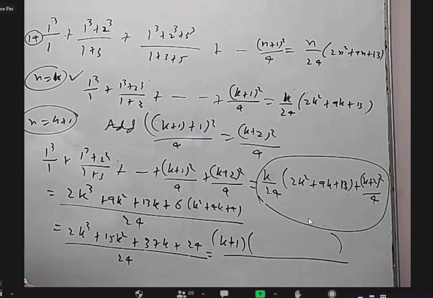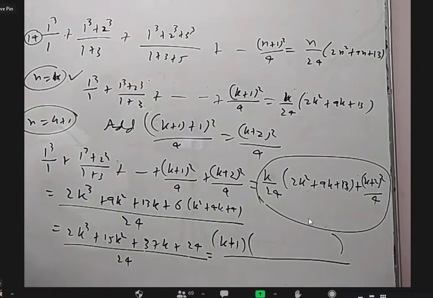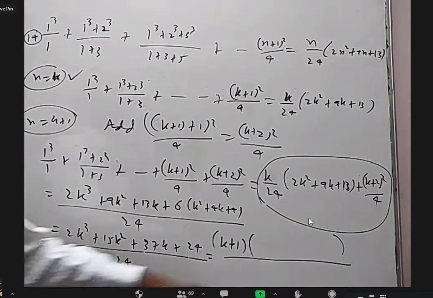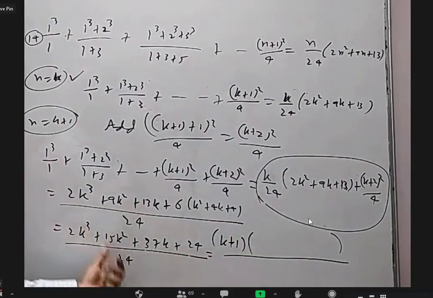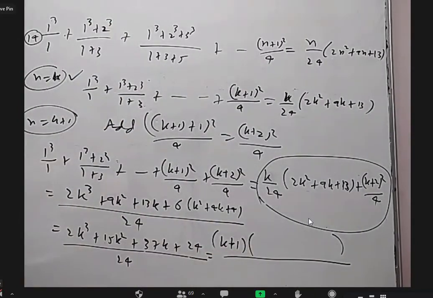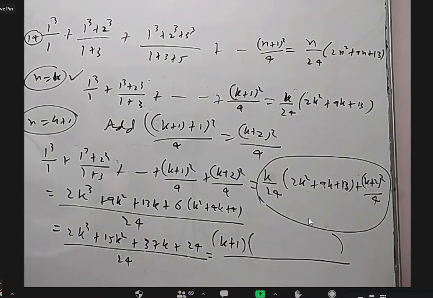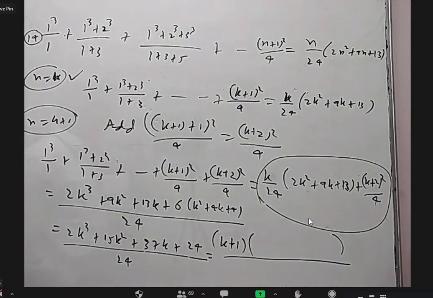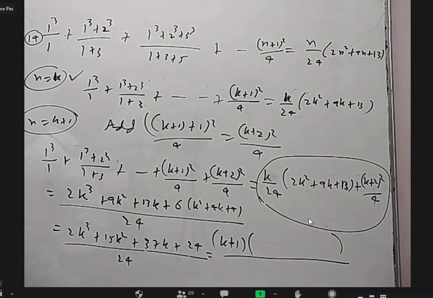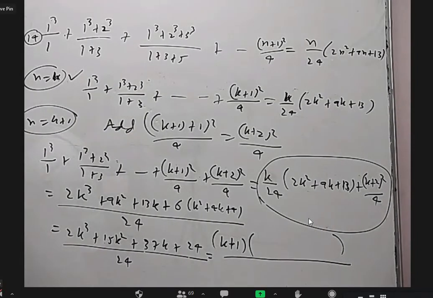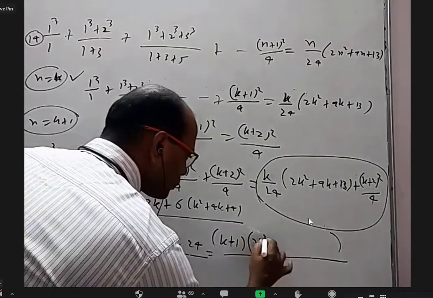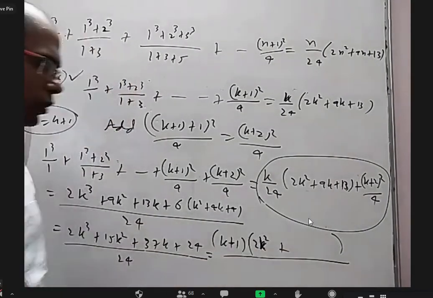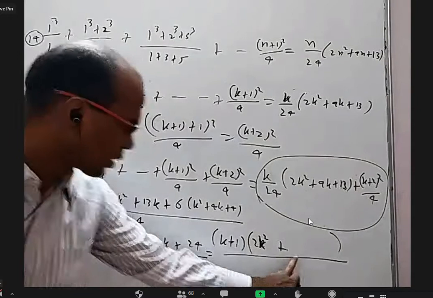Okay. Saket Rokam, yesterday you were there in the class? Would you like to tell me what will come here? Yesterday I told you how to factorize and write other factors. Very first, what k square will come? Is it k square or 5k square or what will come? 2k square, sir. This will come 2k square because this into this should come back to 2k cube. Now I should have a k term so that this into this together should come 15k square.